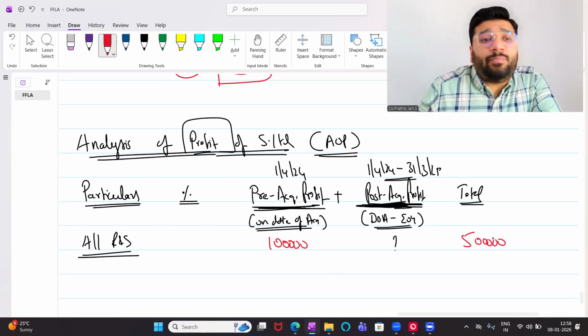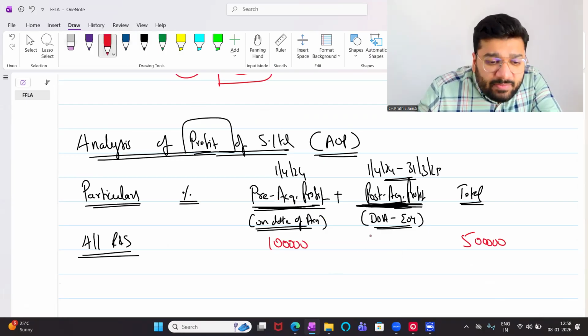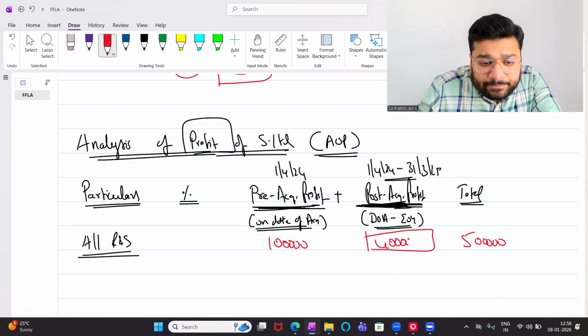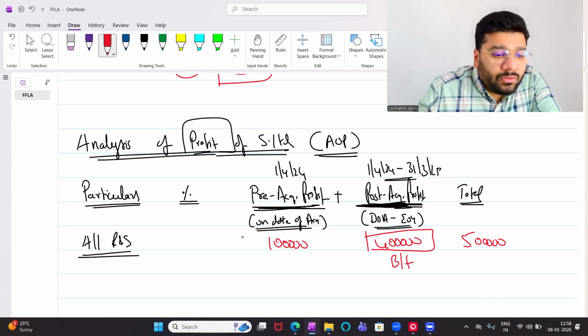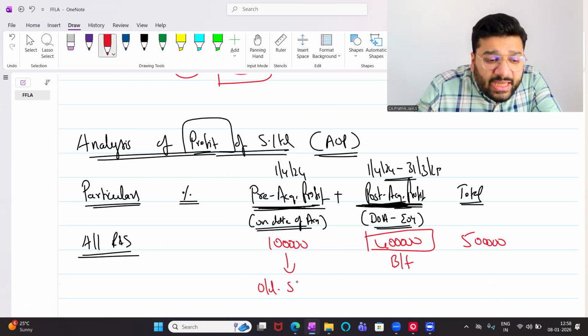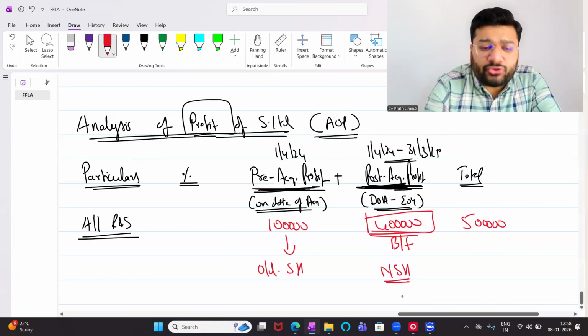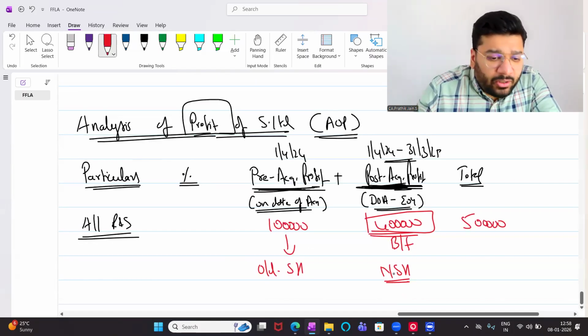Means during the year, what is my post-acquisition profit? It is 4 lakh rupees. This is my balancing figure. Any difficulty? This profit is earned by whom, people? Old shareholders. This profit has been earned by whom, people? New shareholder. Let's say after acquisition, everybody are new only. New shareholder. Any problem? Got it, not got it? Online people.